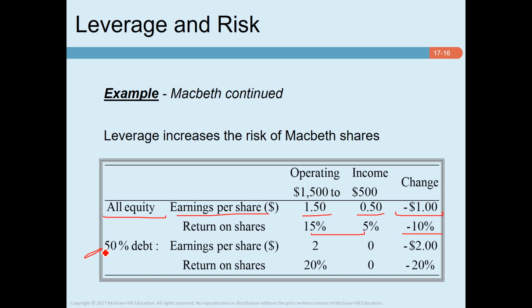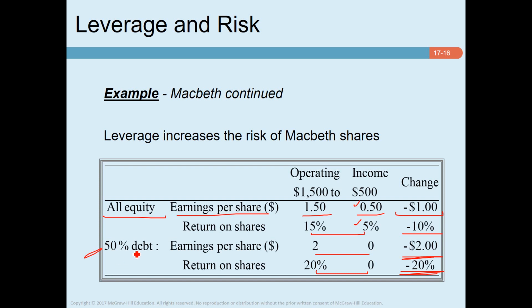However, if the company uses a combination of debt and equity, earning per share is 2 when operating income is 1,500 and earning per share is 0 when income is 500. So the change is -2, and return on shares is 20% and 0%. So the change is -20%. So you can say that when the company is using all equity and operating income declines from 1,500 to 500, the company still has a positive earning per share and a positive return on share.